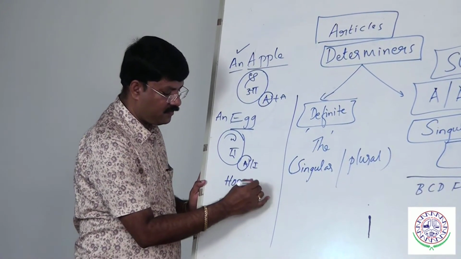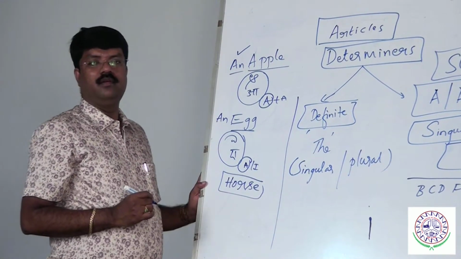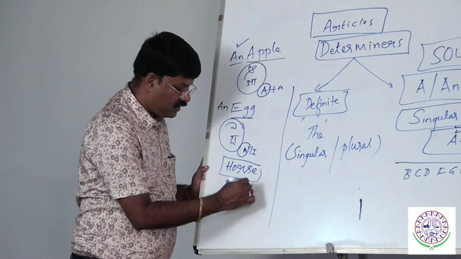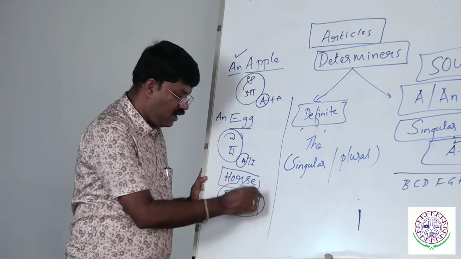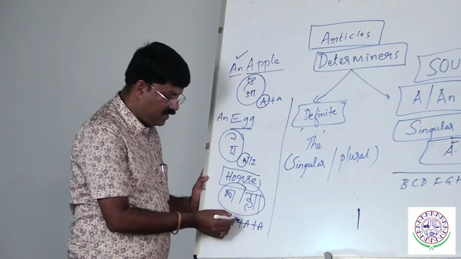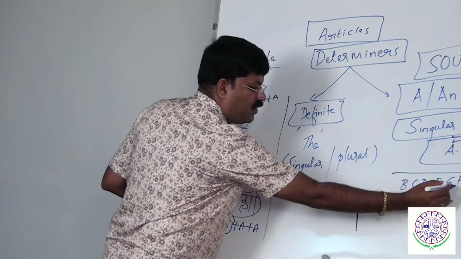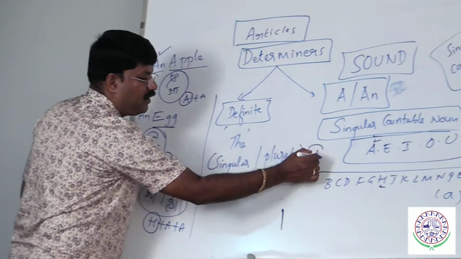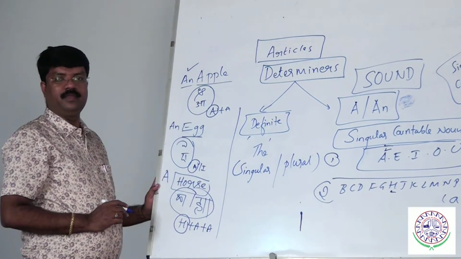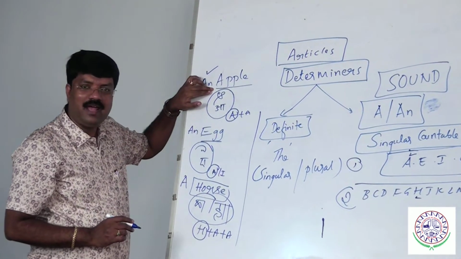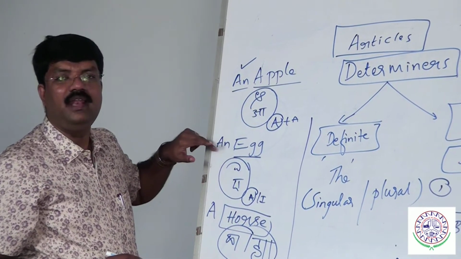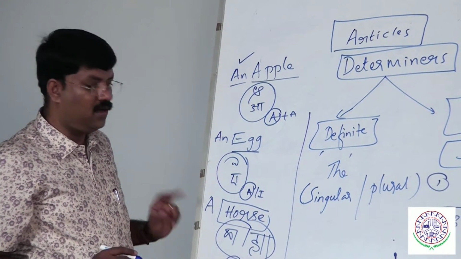Next we have horse. Ha. What is the spelling for ha? H. So which letter? H. H comes in group number 2. This is group number 1, group number 2. What must I use? A horse. Let me repeat. An apple. An egg. A horse.